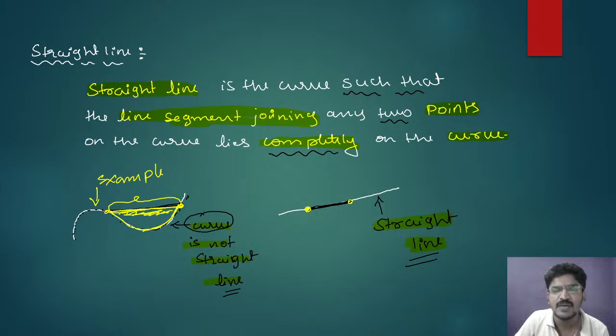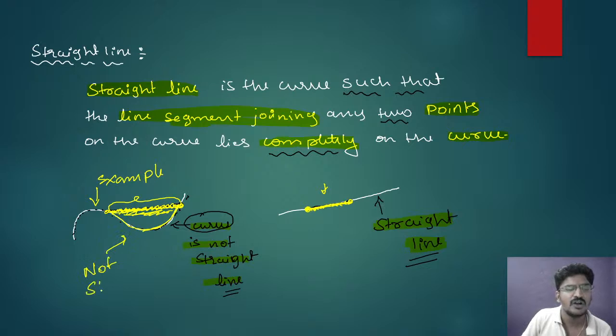But in the second example, if I join these 2 points, my line segment is completely on that curve. That means it is lying on that curve. So if it is lying on that curve, we say that is a straight line. All the points of this line are on the curve, but here these points are not on the curve, they are out of the curve. So that's why we can say that it is not a straight line. But in the second one, we can say that it is a straight line.